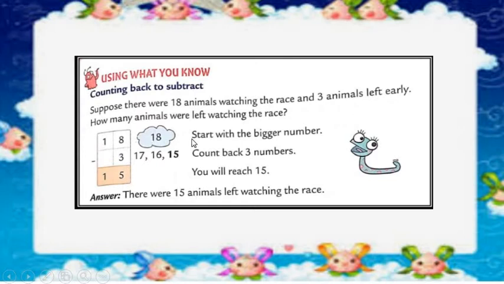Now look how we can subtract by the method of counting back. First of all, we have to find out the bigger number. Start with the bigger number. Now see, here 18 is the bigger number. After that, count back 3 numbers. Count back means before numbers. Before 18: 17, 16 and 15. You will reach 15. So we can say that there were 15 animals left watching the race.